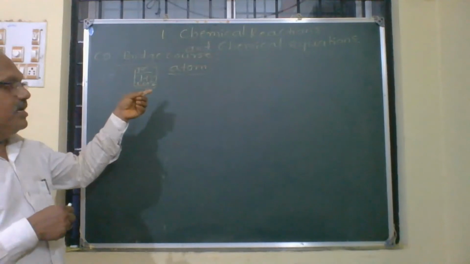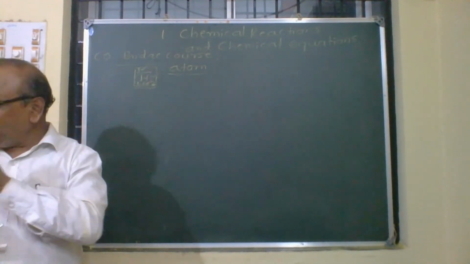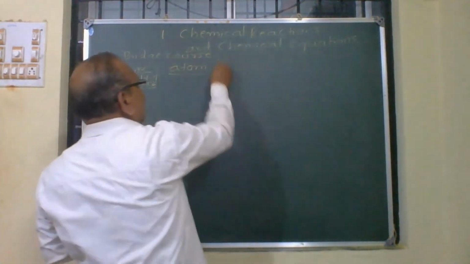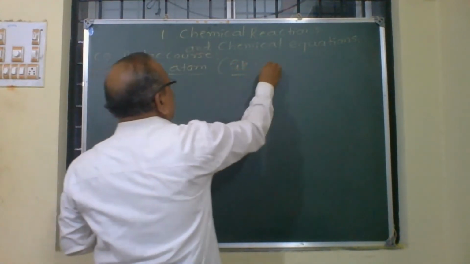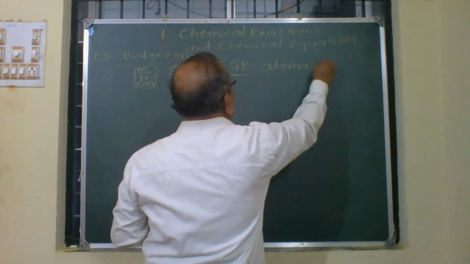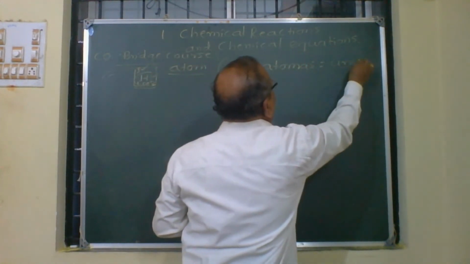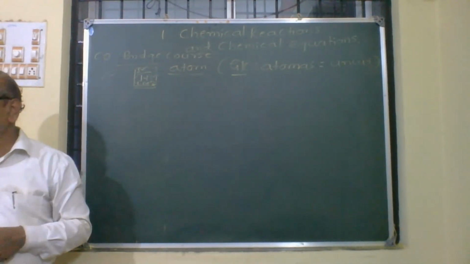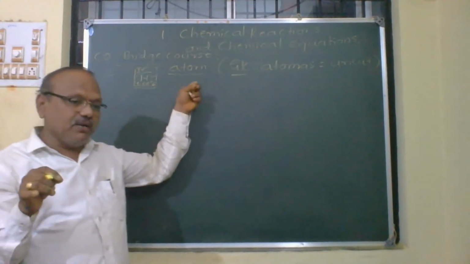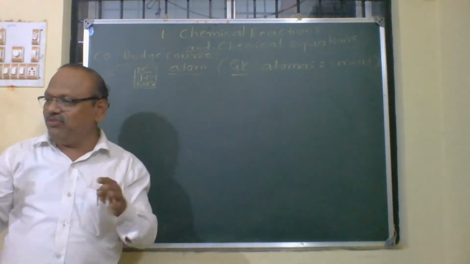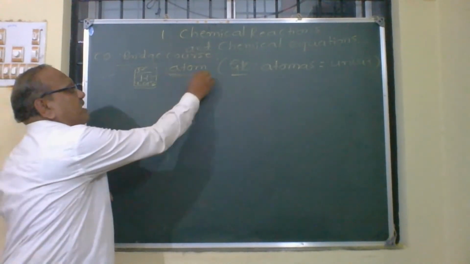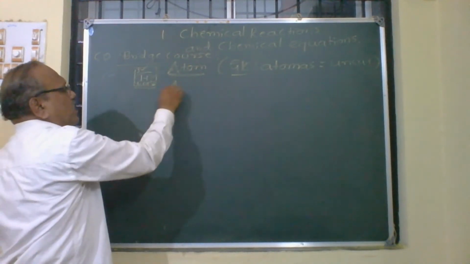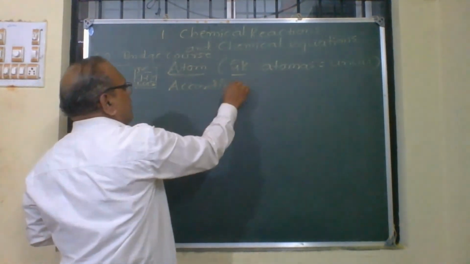Therefore, whenever you define an atom according to Dalton, the word atom comes from atomos. That's a Greek word. It was Dalton who gave this word atom on the basis of the Greek word atomos, meaning uncut. Uncut means indivisible, cannot be divided. The origin of the term atom is atomos, meaning uncut, cannot be further divided. According to Dalton, you can define what an atom is.